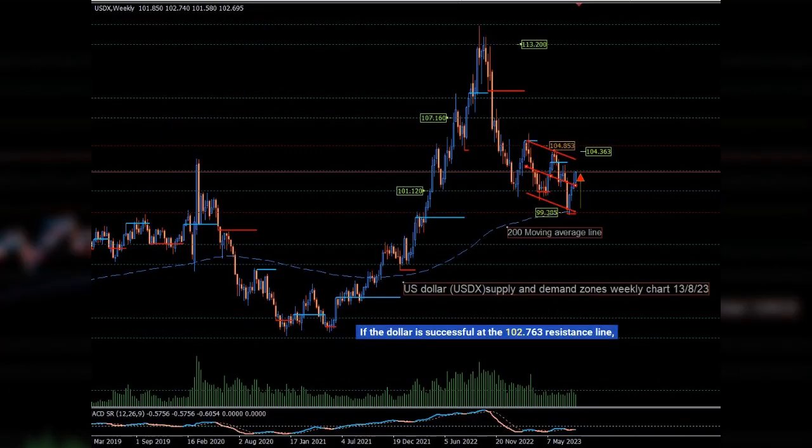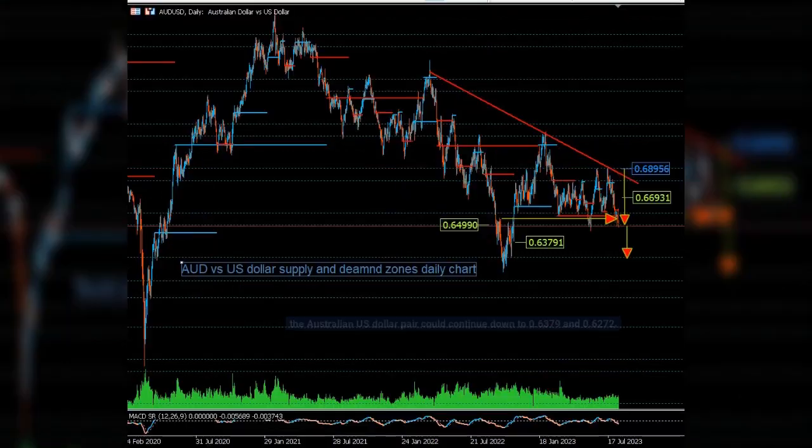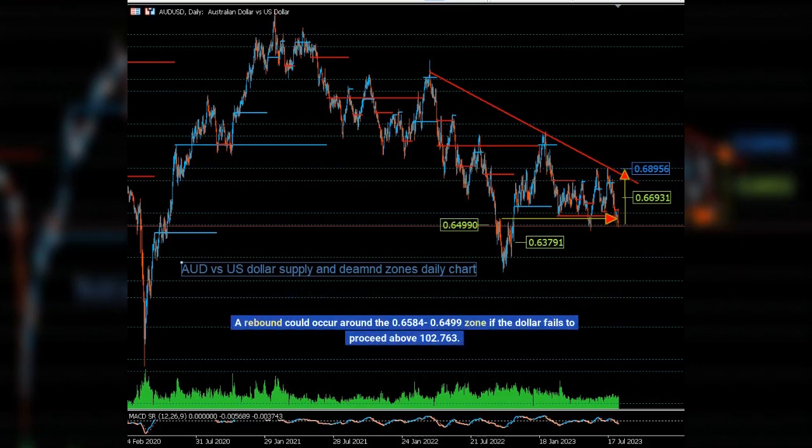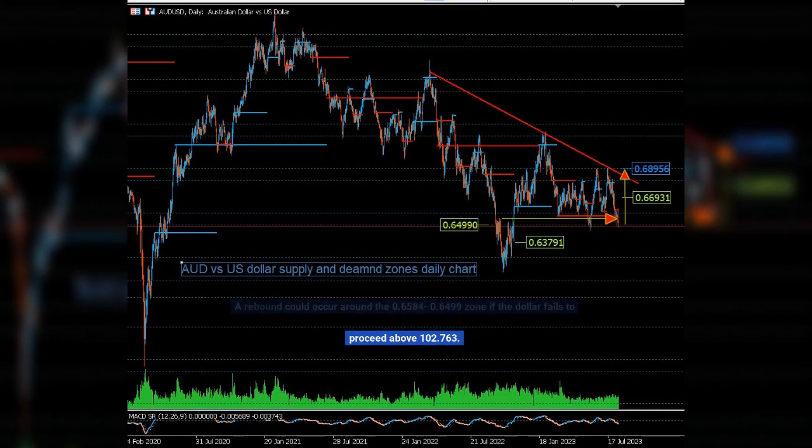If the dollar is successful at the 102.763 resistance line, the Australian-US dollar pair could continue down to 0.6379 and 0.6272. A rebound could occur around the 0.6584–0.6499 zone if the dollar fails to proceed above 102.763.